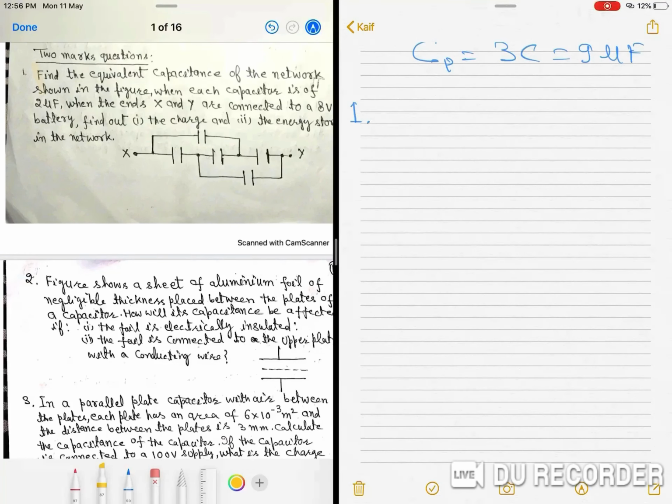In such a question, first we will draw an equivalent diagram. Such a type of arrangement we will get.